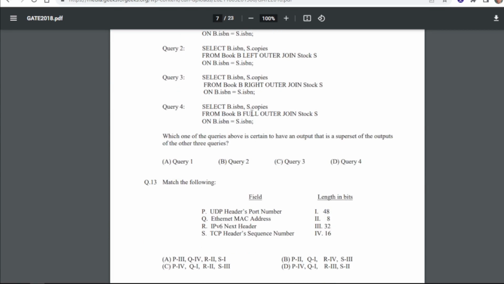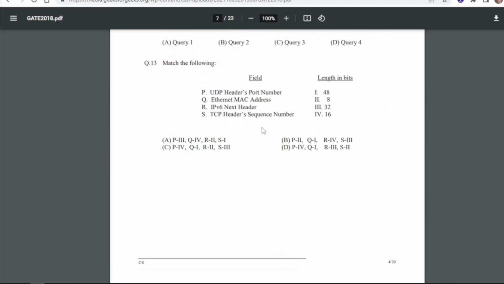That is select B, this one, from book B, full outer join stock S on this. Now match the following. So for 13, when we matched, we got the answer as C here. P is 4, that is UDP header port number is 32, right? Q is first, that is Ethernet MAC address is 48, and IPv4 next header is our second, that is 8, and TCP header sequence number is 416.